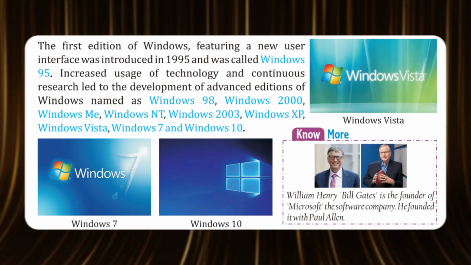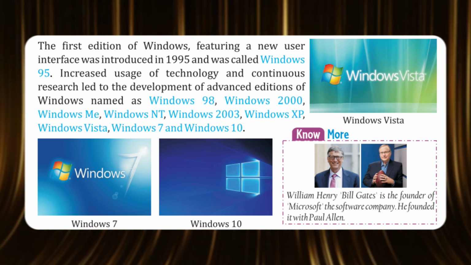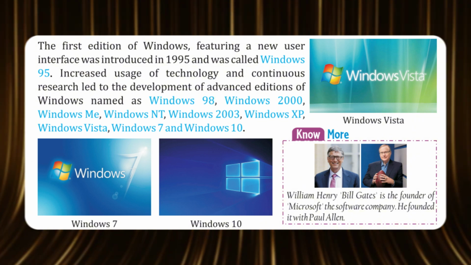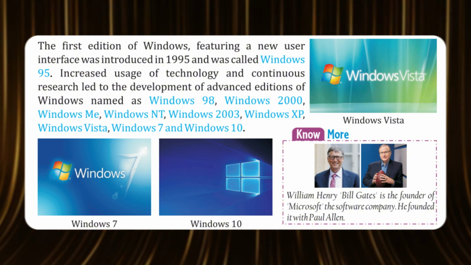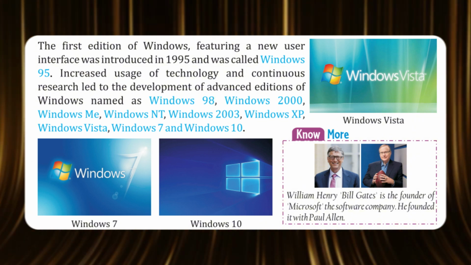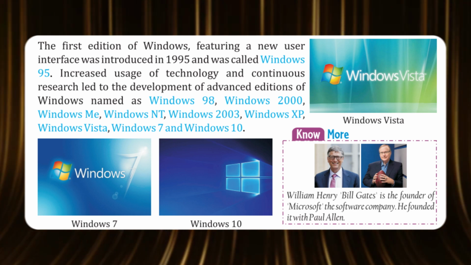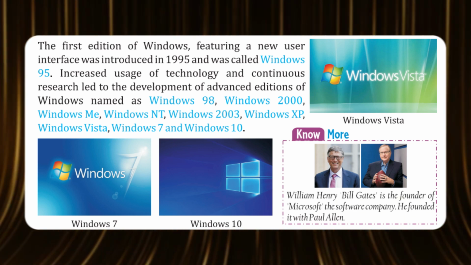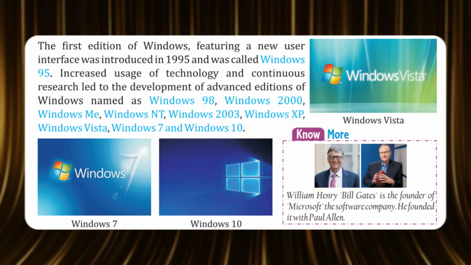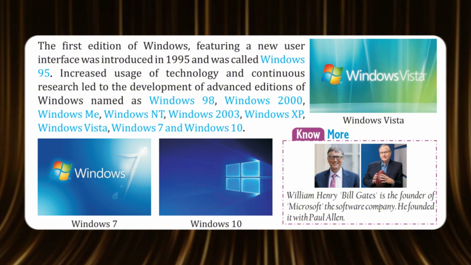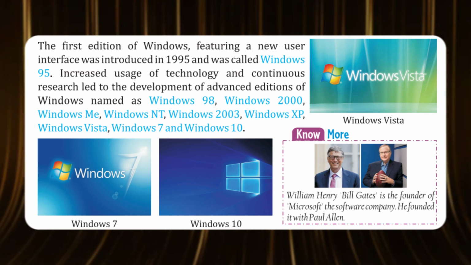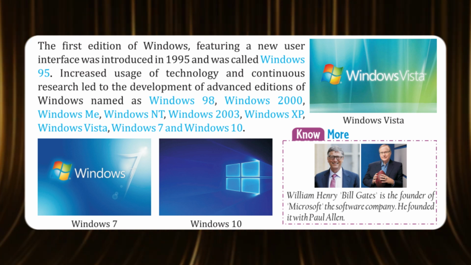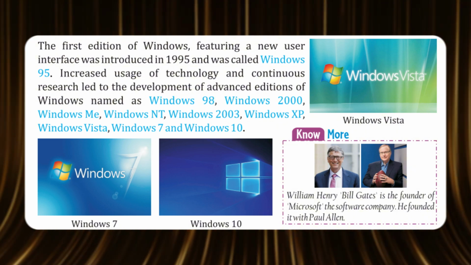The first edition of Windows, featuring a new user interface, was introduced in 1995 and was called Windows 95. Increased usage of technology and continuous research led to the development of advanced editions of Windows named Windows 98, Windows 2000, Windows ME, Windows NT, Windows 2003, Windows XP, Windows Vista, Windows 7 and Windows 10.